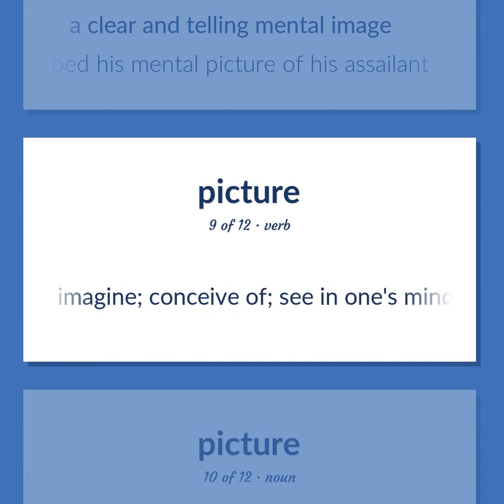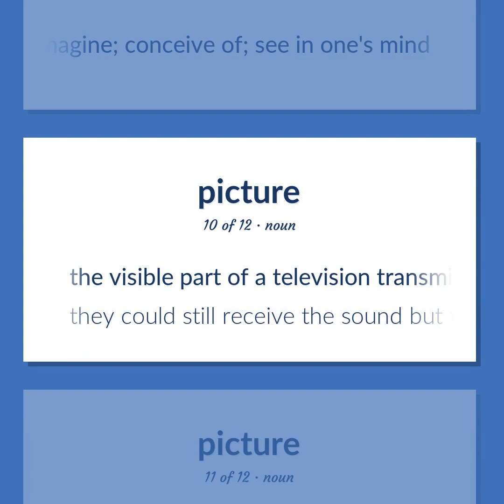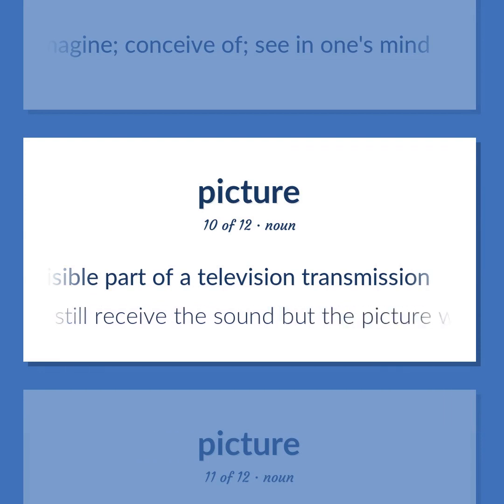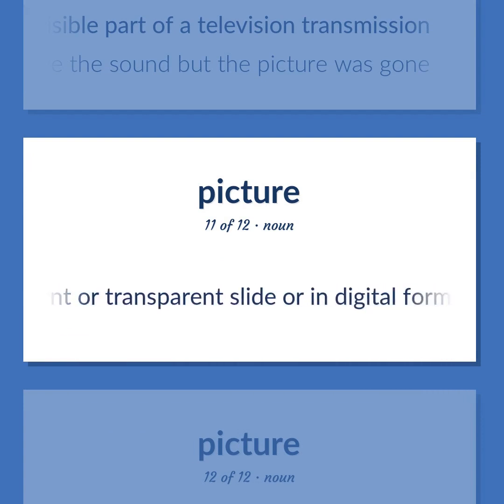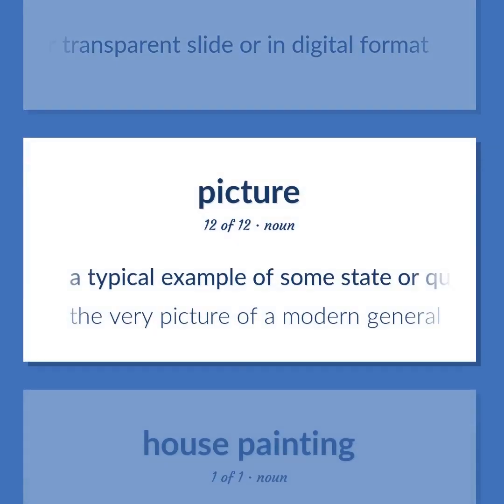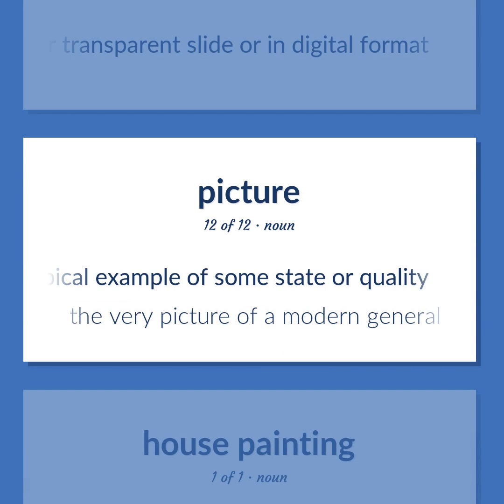Imagine, conceive of, see in one's mind. The visible part of a television transmission. They could still receive the sound, but the picture was gone. A representation of a person or scene in the form of a print or transparent slide or in digital format. A typical example of some state or quality. The very picture of a modern general.